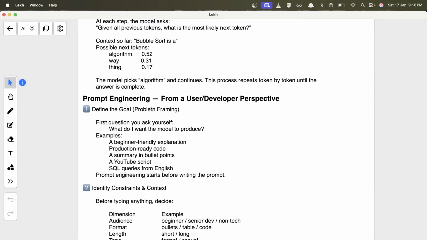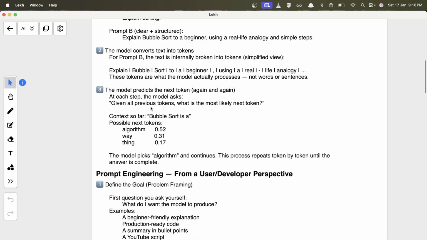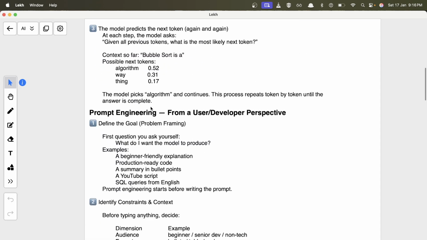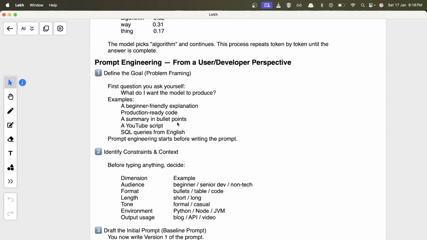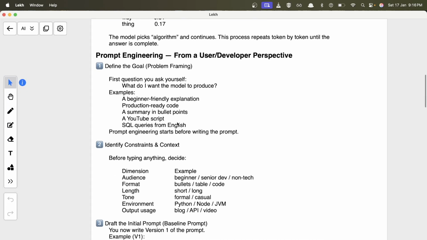So now we know how the AI model predicts the response. Let's see, from a user or developer perspective, how the process will look. First, let's say you are using an LLM for a problem. You have some problem and you want the LLM to help you. So you first have to define your goal. What do you want from the model?